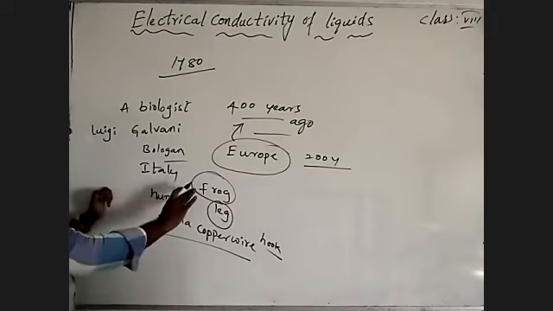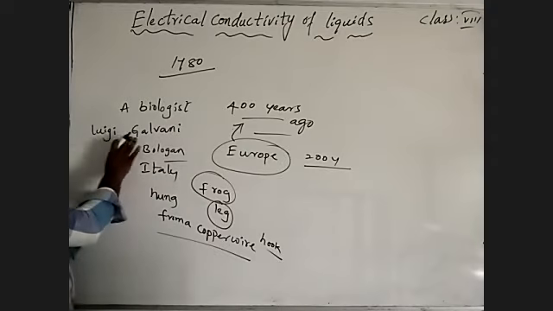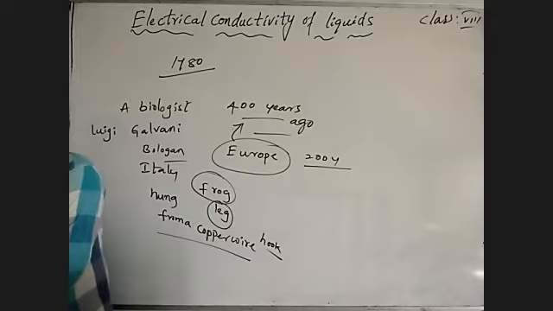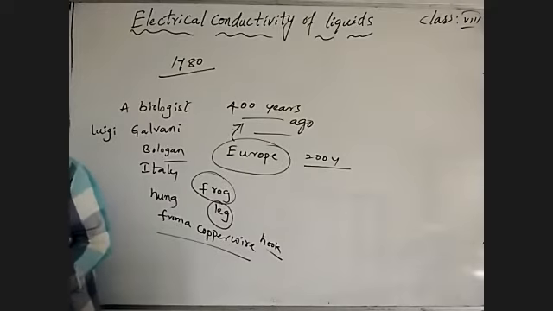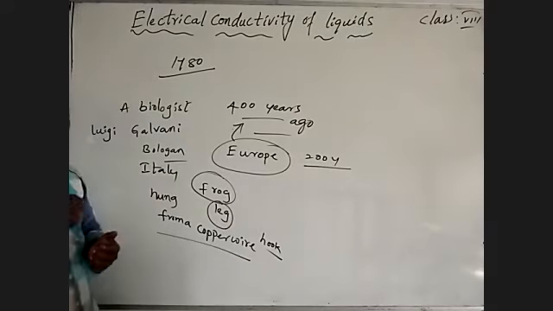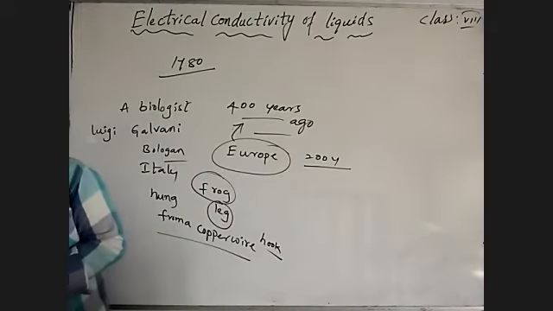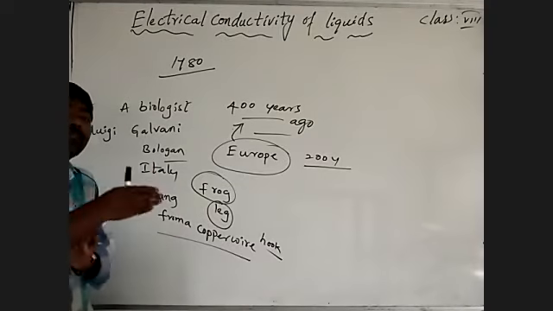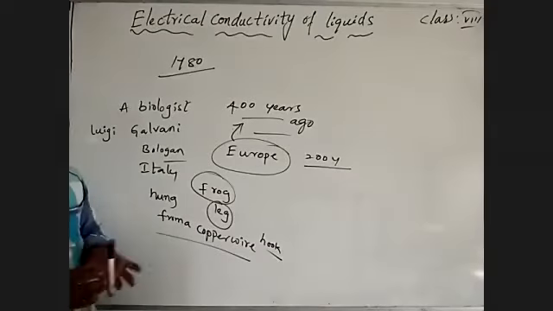That whole thing was observed by a biologist, Luigi Galvani. He did various experiments on dead frogs. Finally, he came to the conclusion that the frog's legs twisted every time an electric current was passed through them.